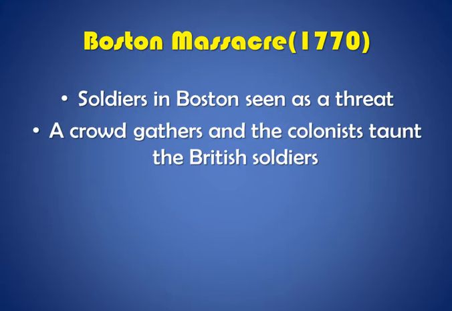A crowd gathered and began to yell insults and to throw snowballs and even rocks at the soldiers. The soldiers became very afraid.